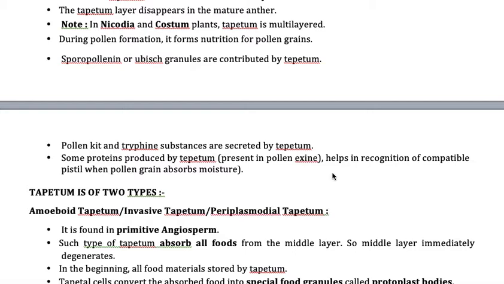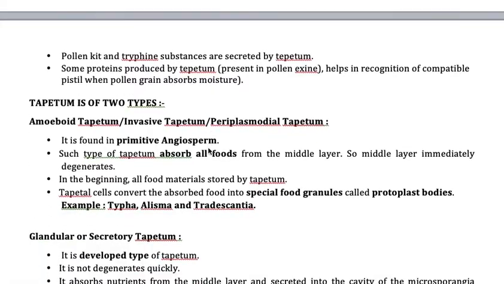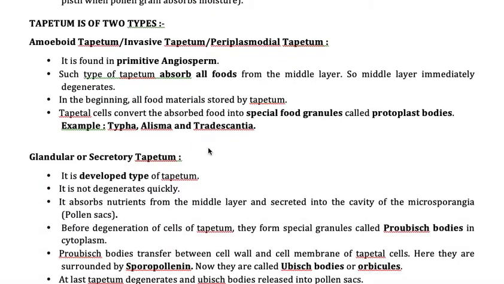That means for rose flowers, it needs to identify the rose pollen grains, and only then can it germinate, otherwise it can never germinate. That recognition capacity is also done by the secretions released by the tapetum, and that is called pollen pistil interaction. Now let us take the types of tapetum.